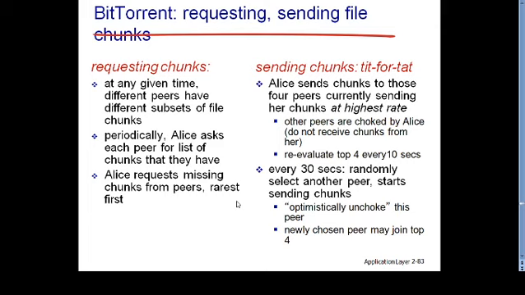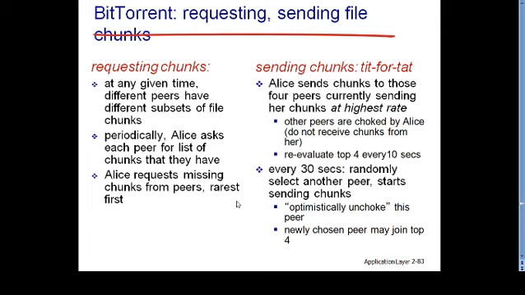Then there's a policy of tit for tat as well. Alice sends chunks to those four peers currently sending her chunks at the highest rate. So Alice sends chunks to only four peers or four neighbors. Other peers are choked by Alice, which means they do not receive chunks from her.